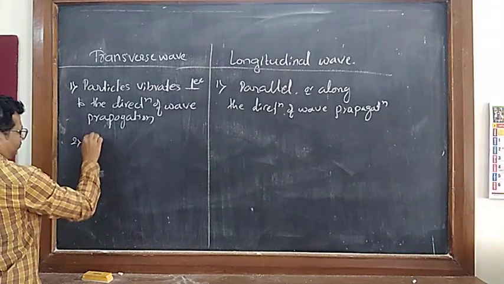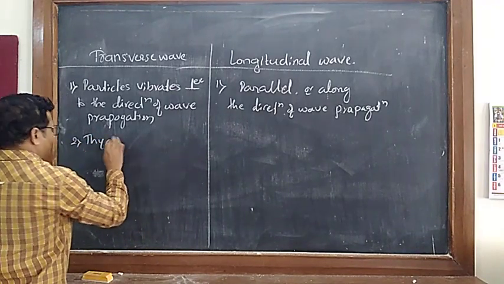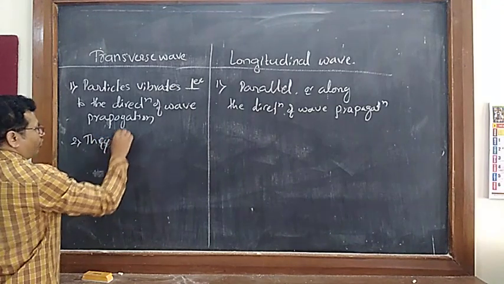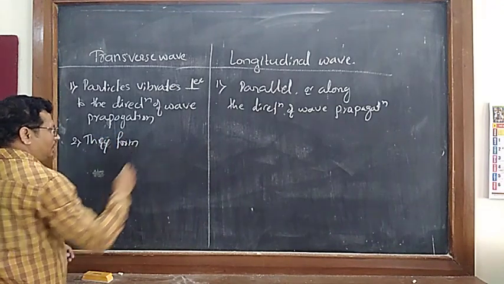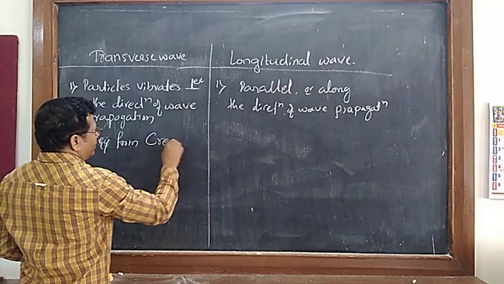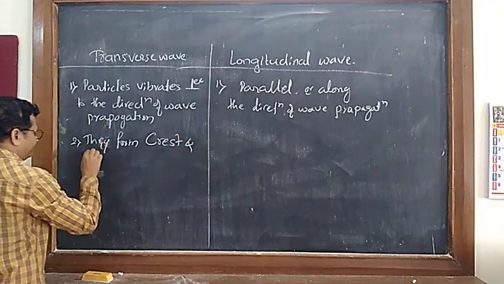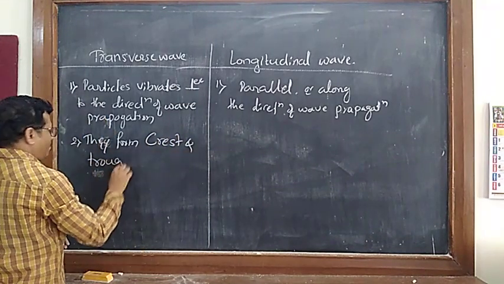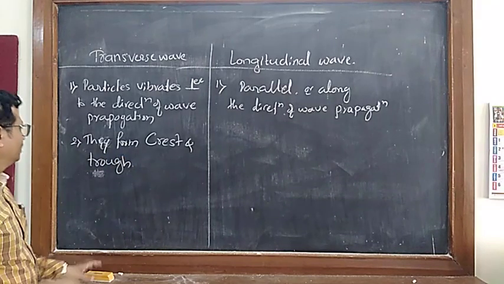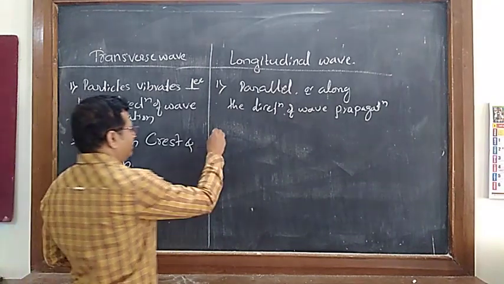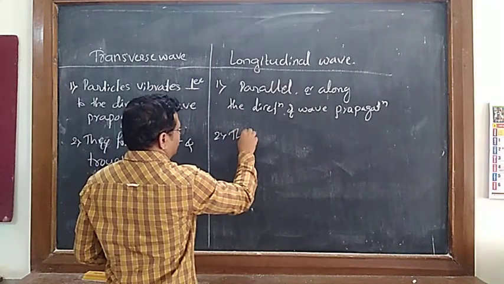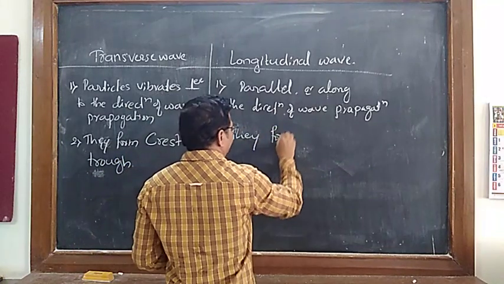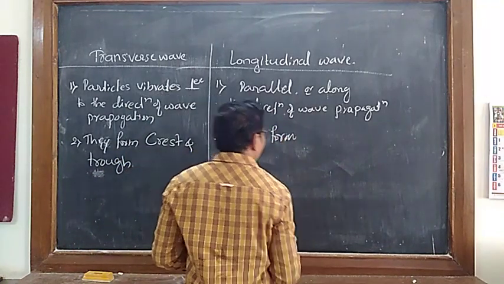They form crest and trough. Here they form what?